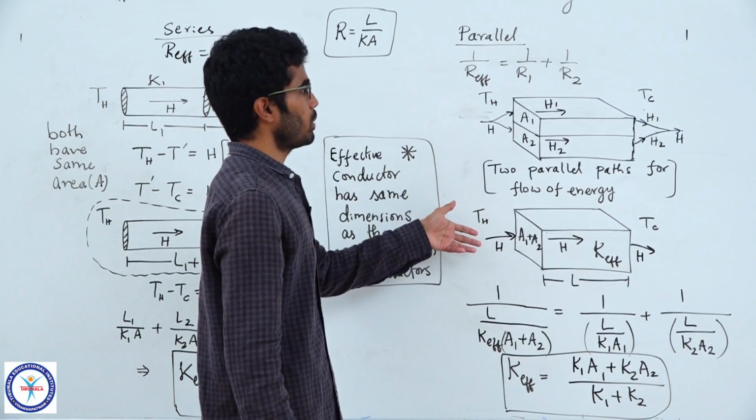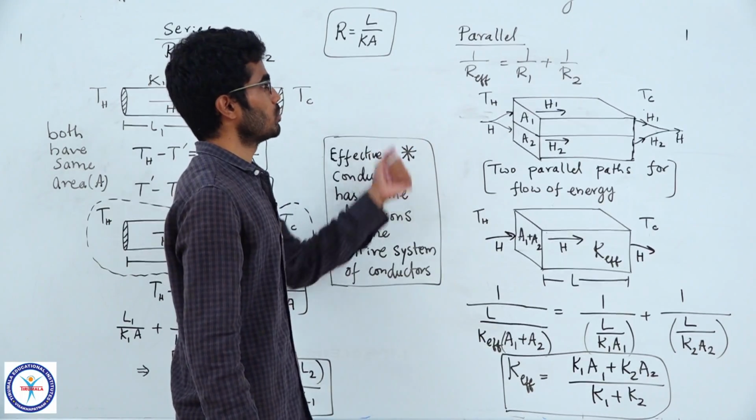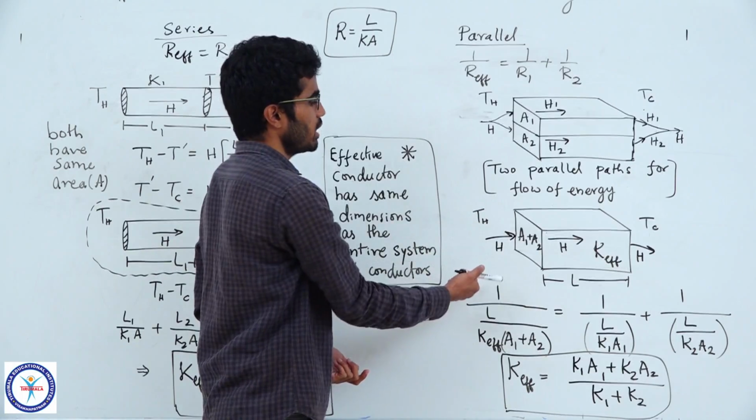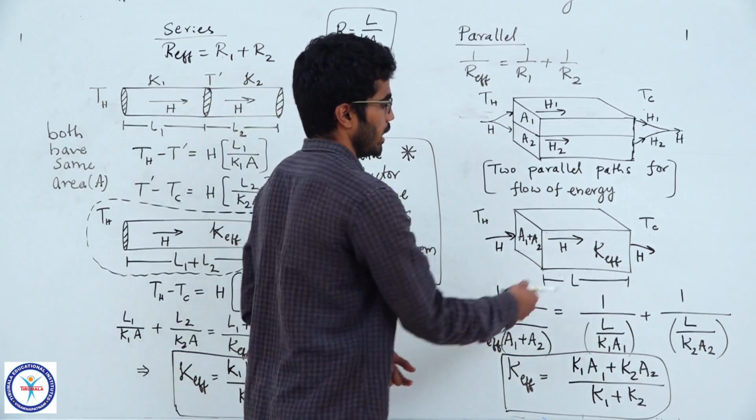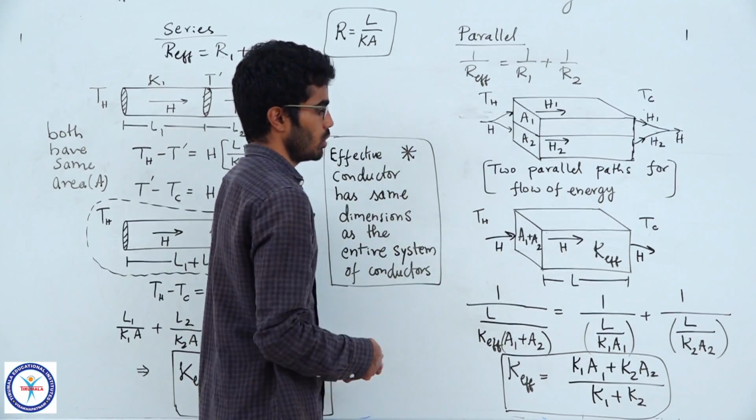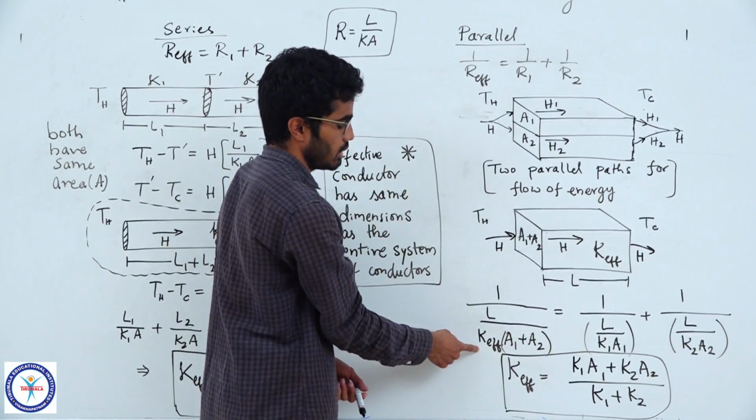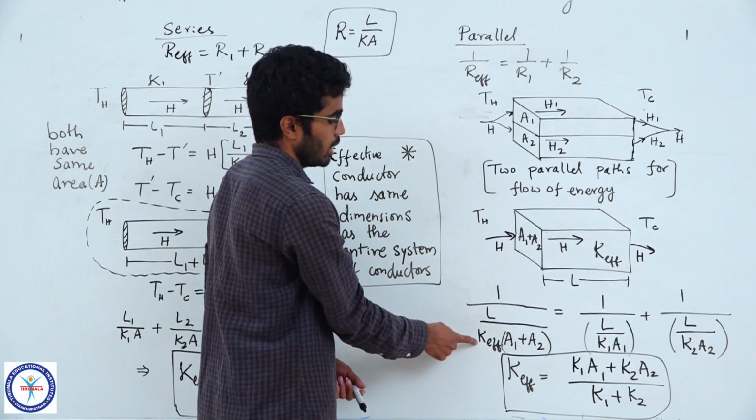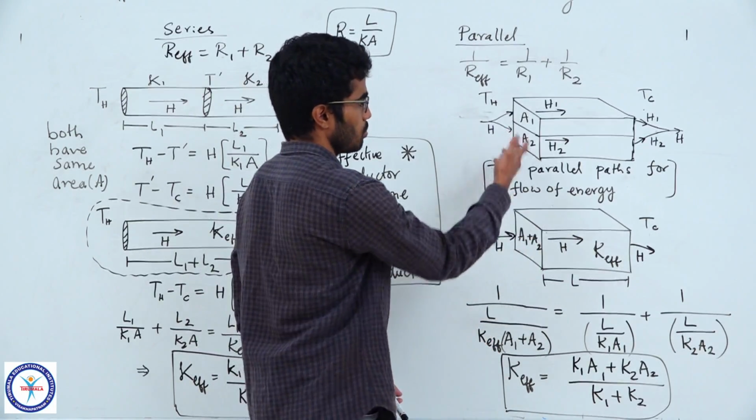Now, you will apply the equation 1 by R effective equals 1 by R1 plus 1 by R2, because they are in parallel connection, you can use that. And note here, what will be the R effective? It is L by KA, and K we will replace with K effective, and the area is A1 plus A2. So, 1 by R effective, for R effective I am substituting L by KA, where A is A1 plus A2 and K is K effective. That is what we have to calculate, and L is the same thing.